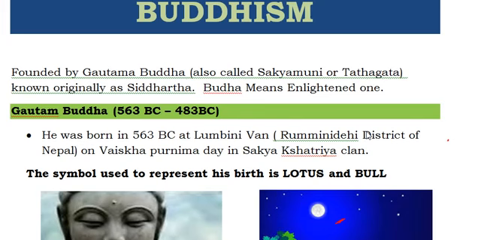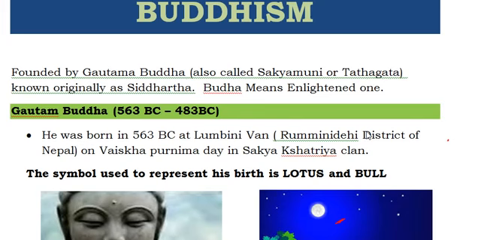So what is the period of Gautama Buddha? What is the lifetime of Gautama Buddha? He was born in 563 BC, and he got Mahaparinirvana at 483 BC. So there is a lifespan of 80 years. So he lived for 80 years. Where was he born? He was born in Lumbini, that is in Nepal right now.